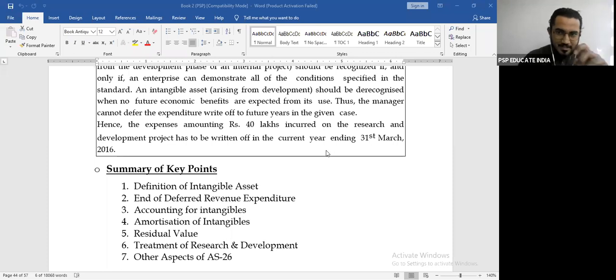So let's first get clarified with whatever we have done and then we proceed to the next part. Quickly go through the entire study material of AS26. If you feel you want me to repeat any concept, tell me, I'll repeat that concept for you. If you want me to explain any question again, I will explain that sum or question again to you. So quickly check and write on the chat box so that we can proceed to the next question.